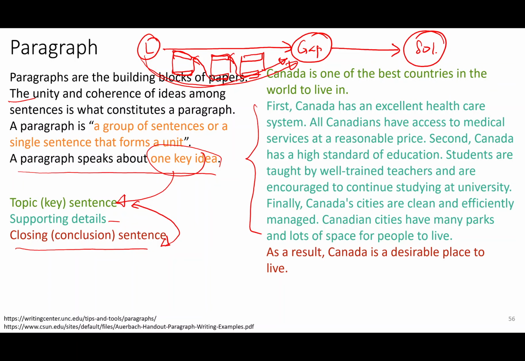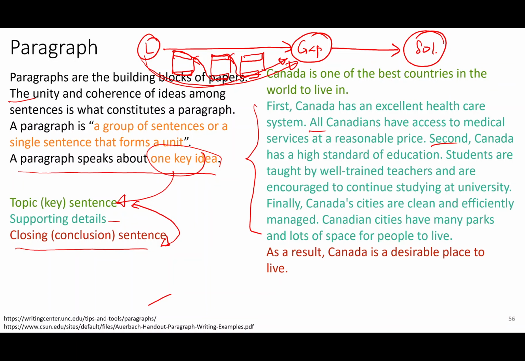So let's read this simple paragraph, extracted from this. Canada is one of the best countries in the world to live in. First, Canada has an excellent healthcare system. All Canadians have access to medical services at a reasonable price. Second, Canada has a high standard of education. Students are taught by well-trained teachers and are encouraged to continue studying at university. Finally, Canada's cities are clean and efficiently managed. Canadian cities have many parks and lots of space for people to live. As a result, Canada is a desirable place to live.